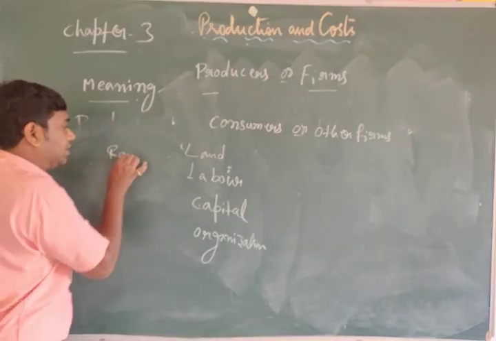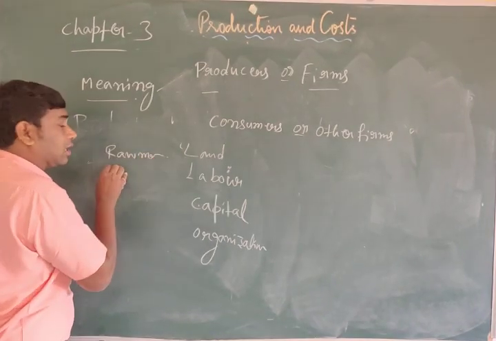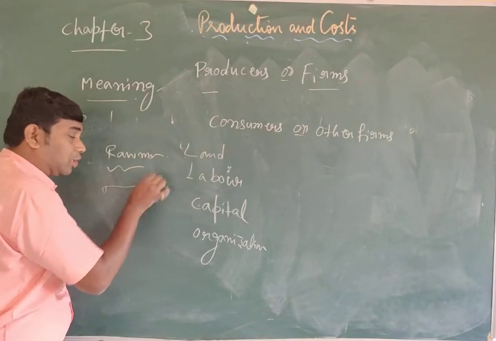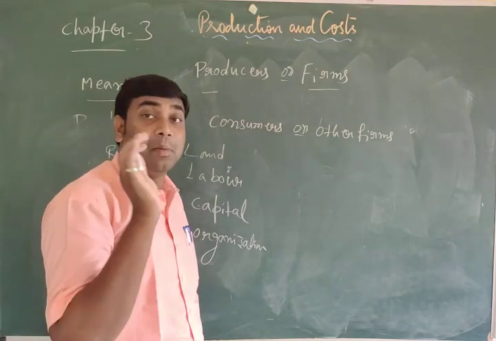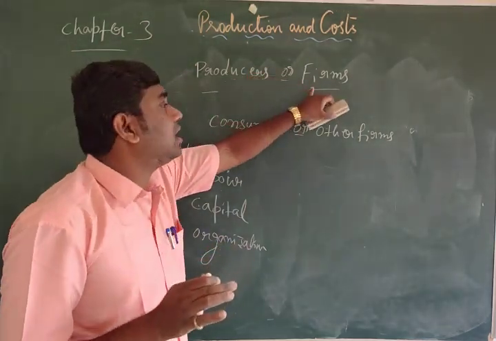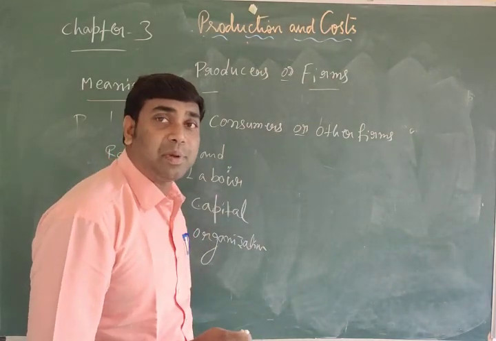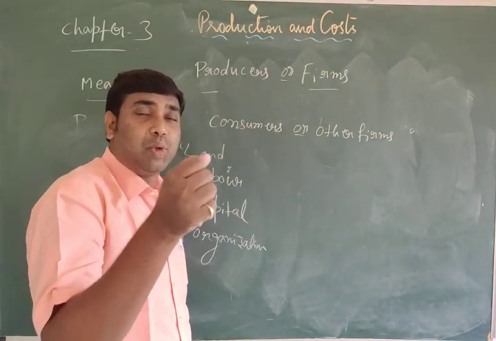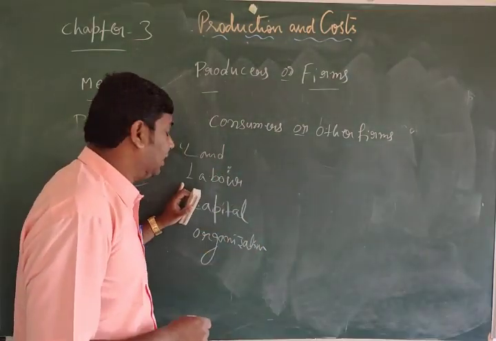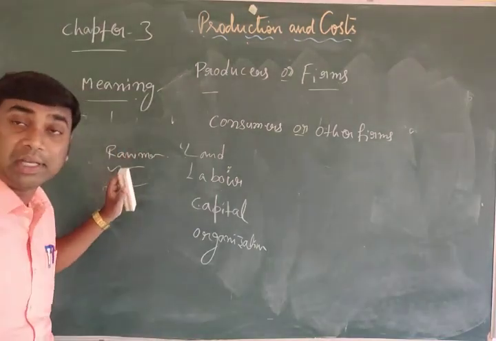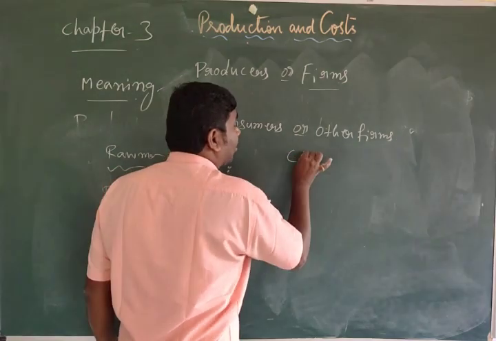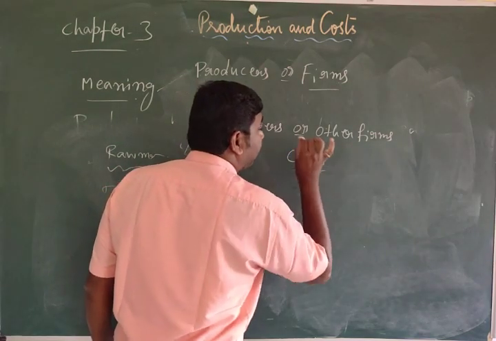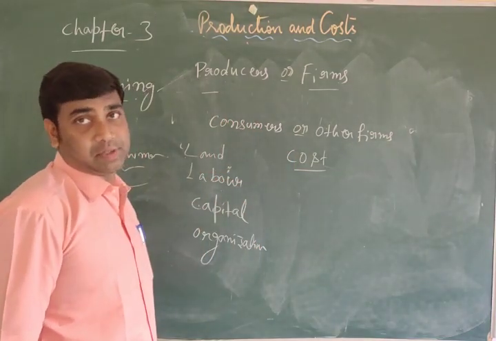Consumers' work is consuming goods and services. While producing, producers should acquire inputs, even raw materials, machineries, transportation. For all this, producers or firms should pay, to acquire or use the services of land, labor, capital, organization, raw materials, machineries. That is called cost.